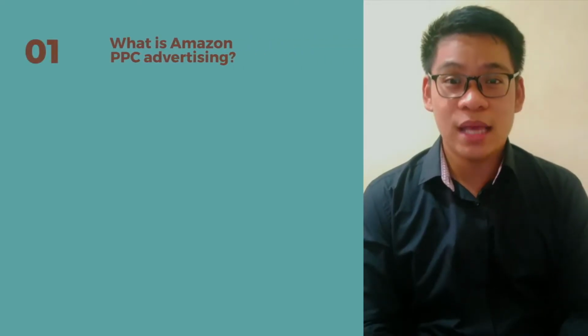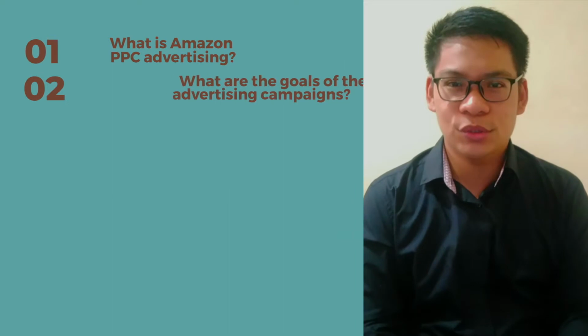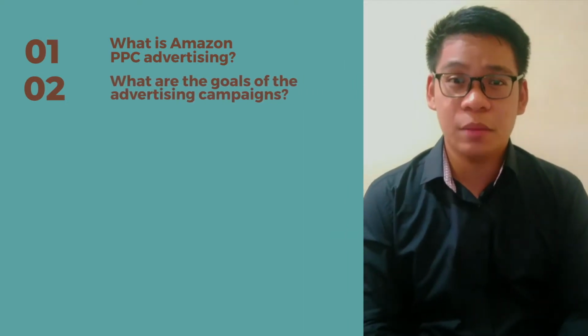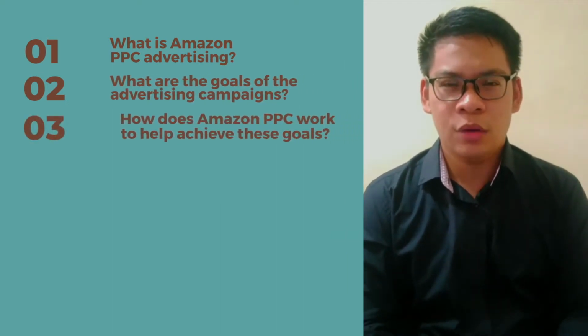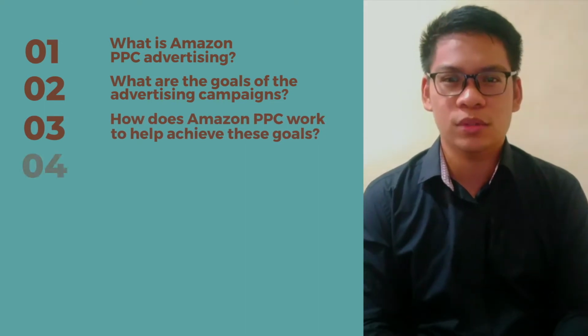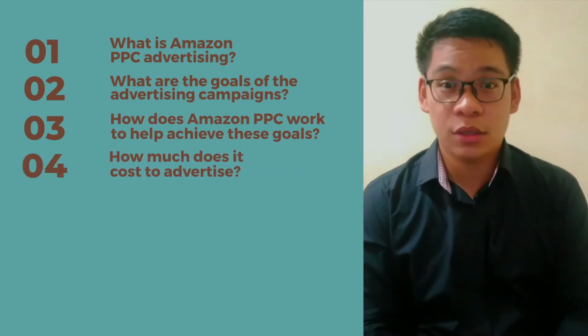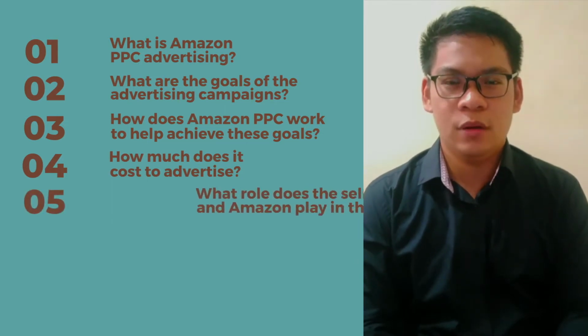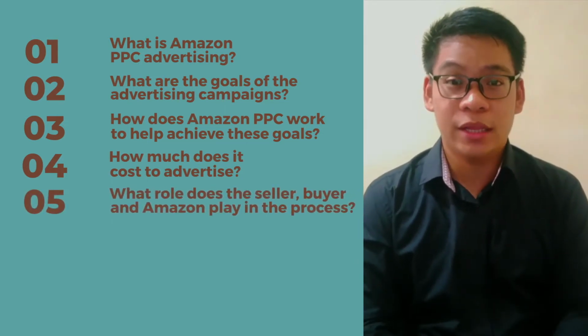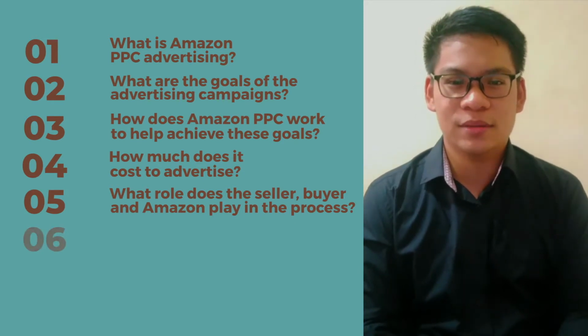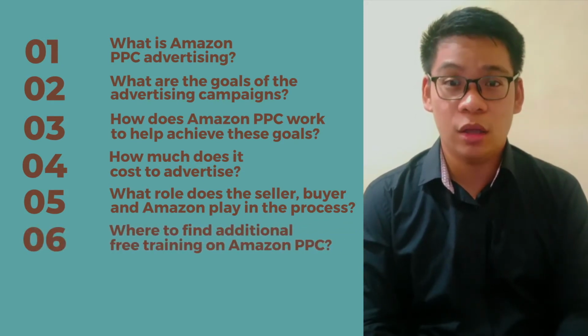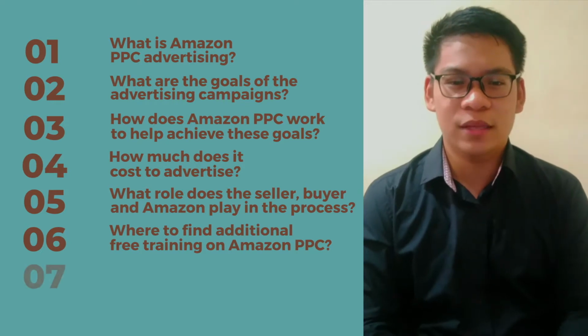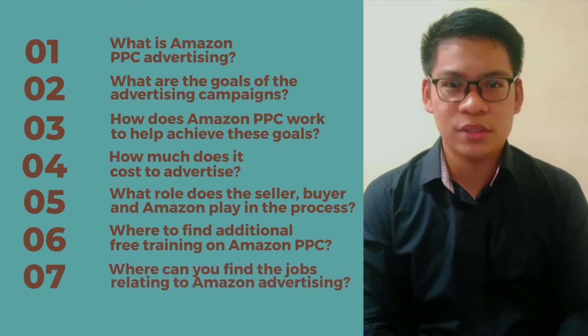The topics that I will be covering are 1. What is Amazon PPC advertising? 2. What are the goals of the advertising campaigns? 3. How does Amazon PPC work to accomplish these goals? 4. How much does it cost to advertise? 5. What role does the seller, buyer, and Amazon play in the process? 6. Where can you find additional free training on Amazon PPC advertising? And 7. How to find the jobs relating to Amazon PPC advertising. I will also be sharing some additional tips, so make sure you watch the entire video.